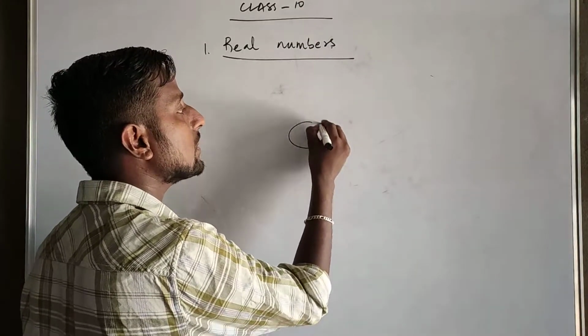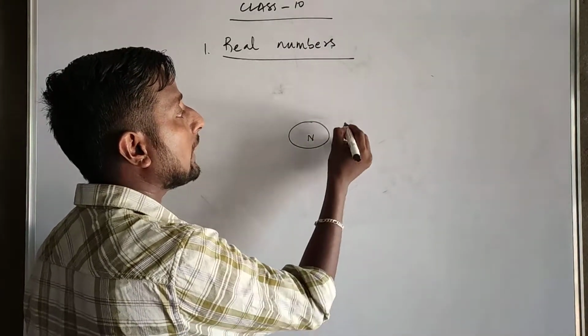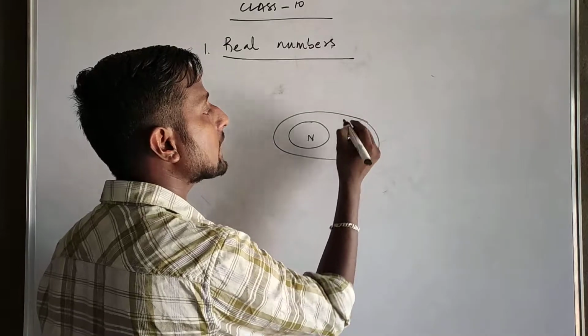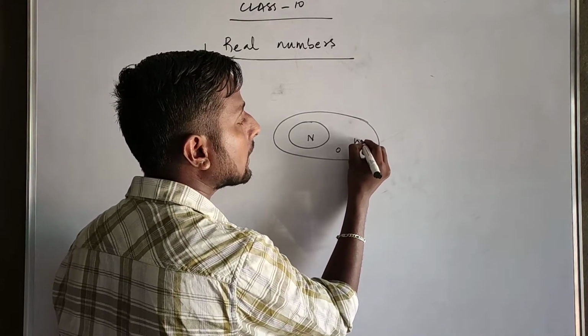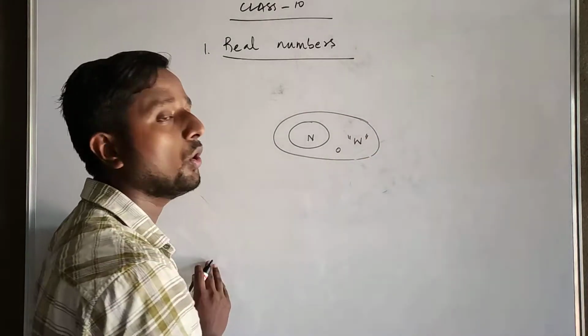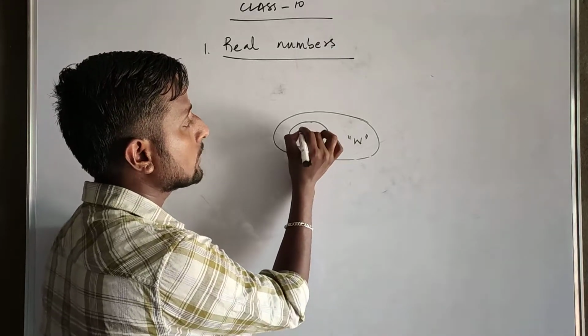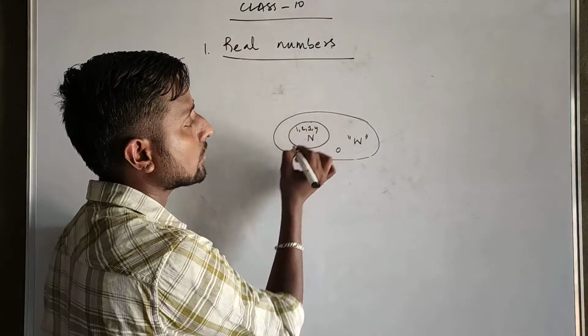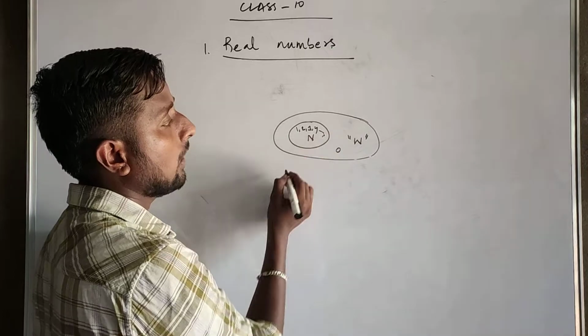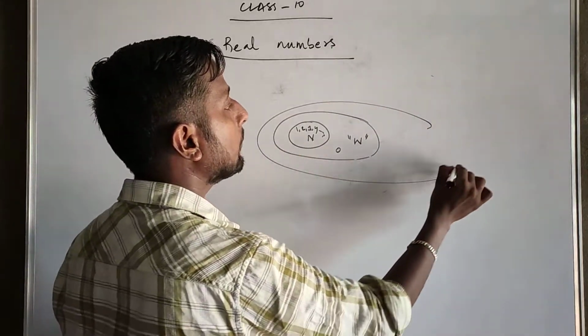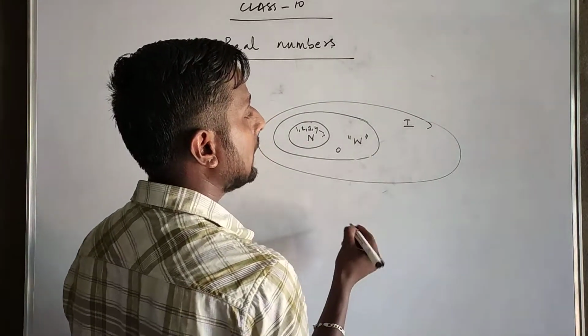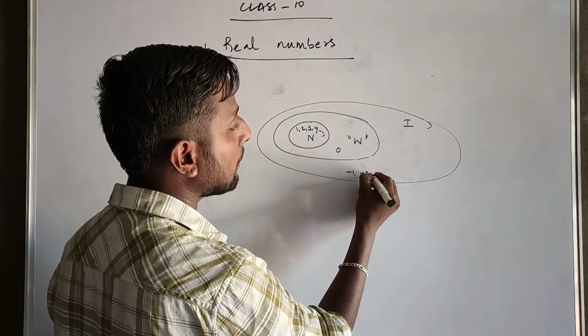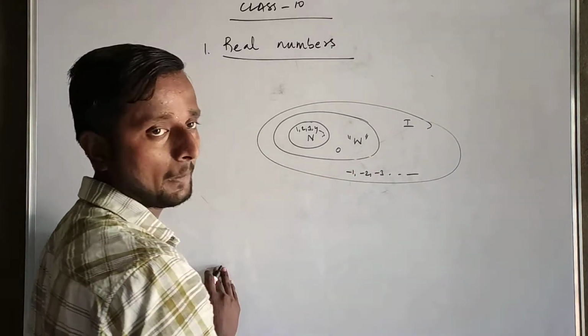First, natural numbers. Along with all natural numbers, one extra number, that is 0, gives the set of whole numbers. Here we have 1, 2, 3, and so on. Now the set of integers has extras, that is -1, -2, -3, and so on.